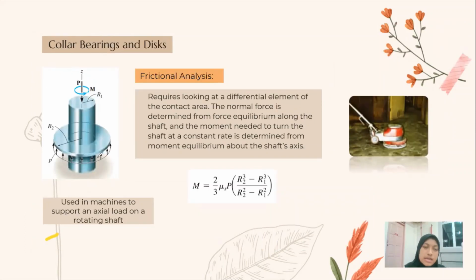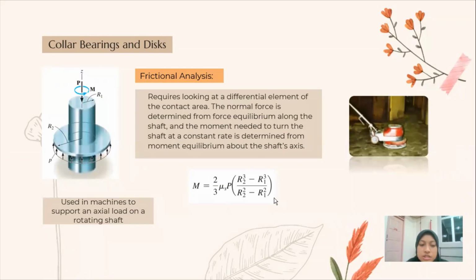Next is collar bearings. Collar bearings are used in machines to support an axial load on a rotating shaft. The frictional analysis of collar bearings requires looking at a differential element of the contact area. The normal force is determined from force equilibrium along the shaft, and the moment needed to turn the shaft at a constant rate is determined from the moment equilibrium about the shaft's axis. So finally, this is the equation related to bearing surfaces that are subjected to constant pressure.